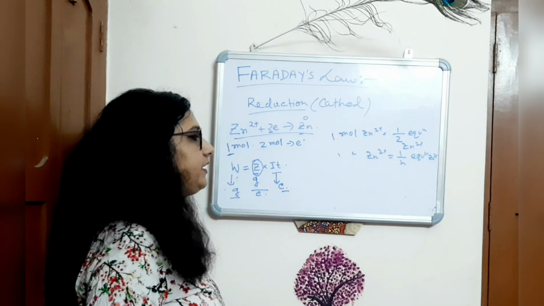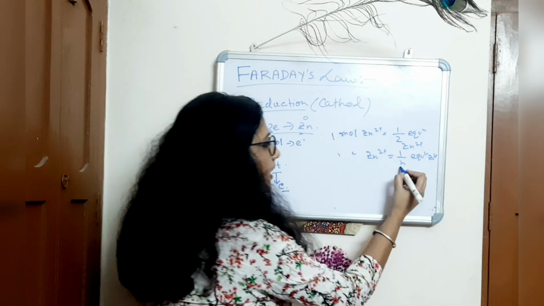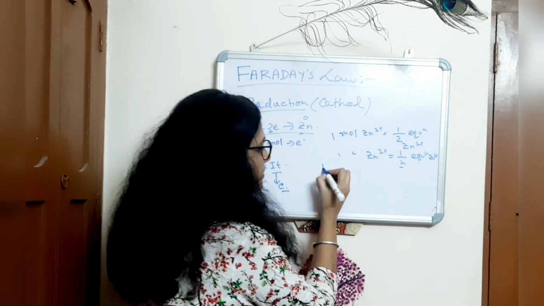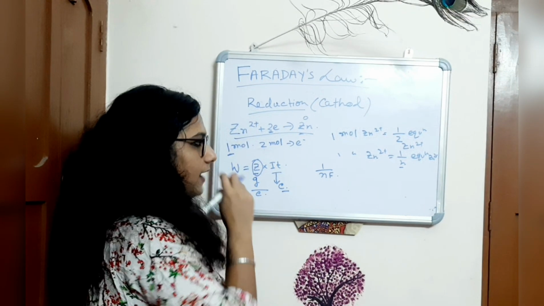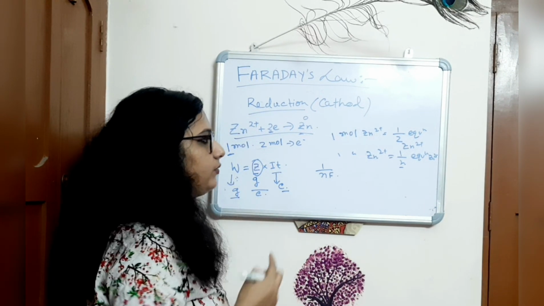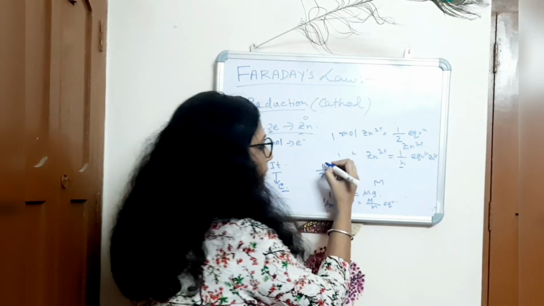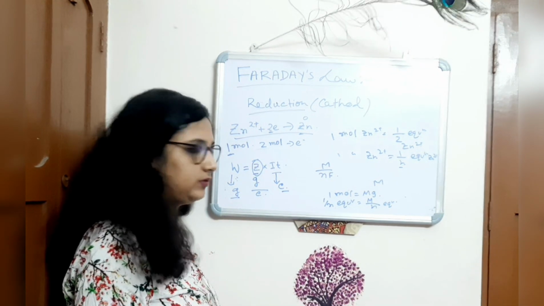So the electrochemical equivalent weight of 1 by n equivalent of Zn2+ is equal to 1 by n into F. Now for the weight, if we consider the gram equivalent weight, we have to multiply by M, the molecular weight.